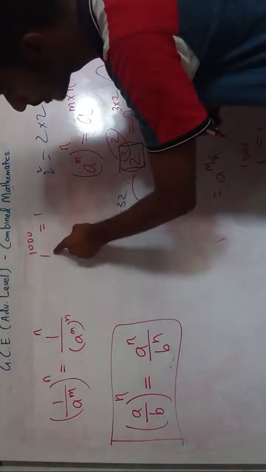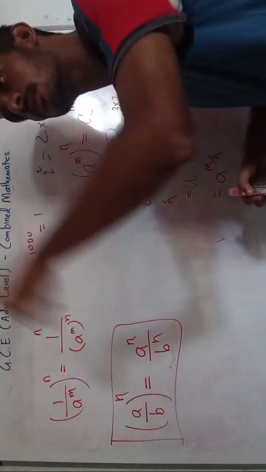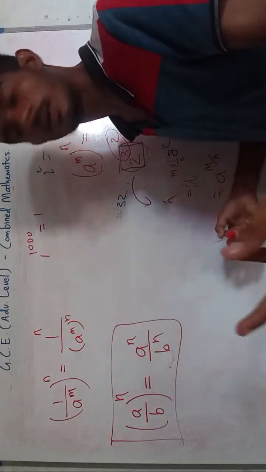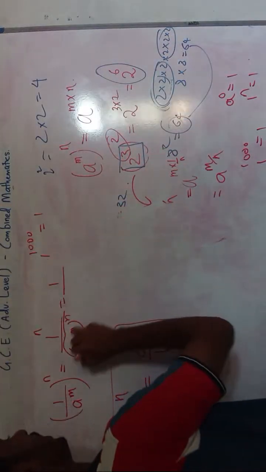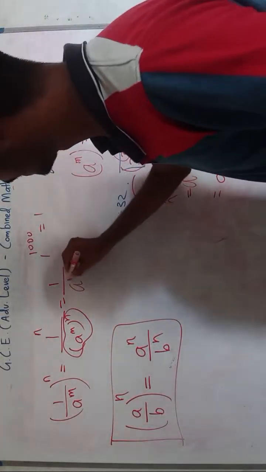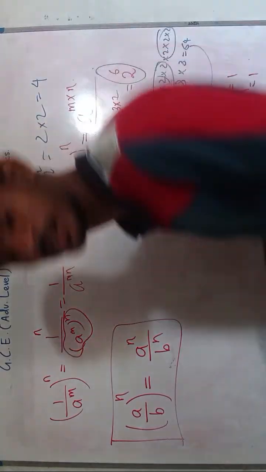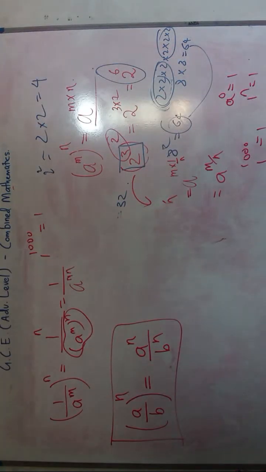Why? Because 1 is multiplied 1000 times. So 1 times 1 times 1 times, so that is 1, right? So here this is equal to 1 divided by, now here we will apply this one. So this is equal to a power m n. So this is the answer. So this is another deduction.